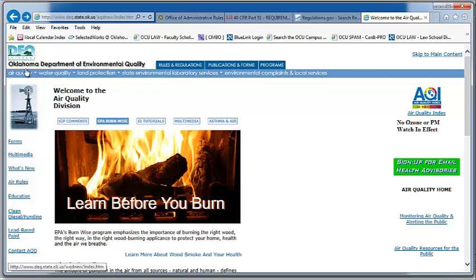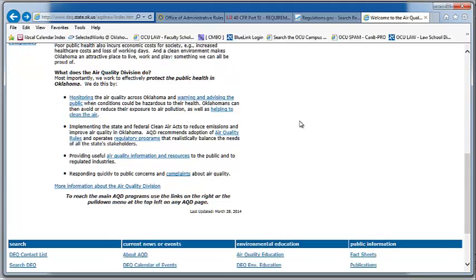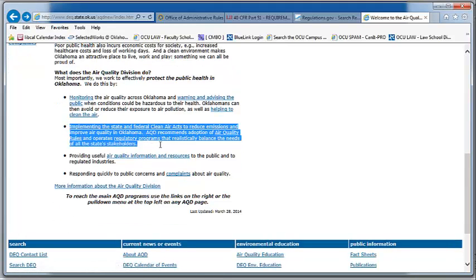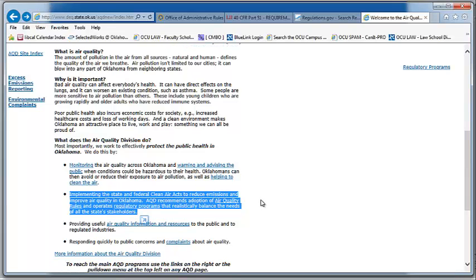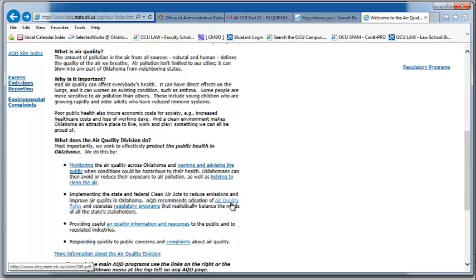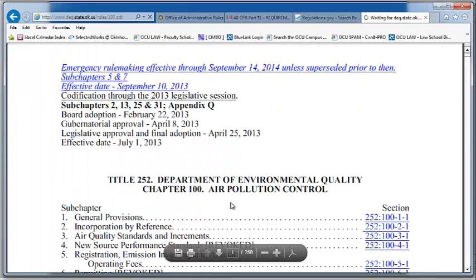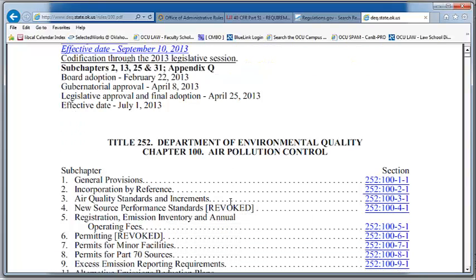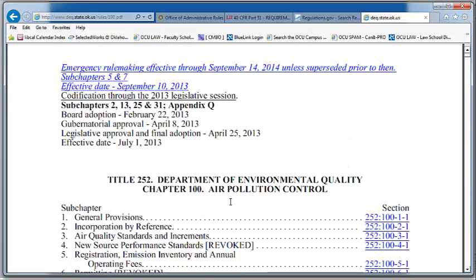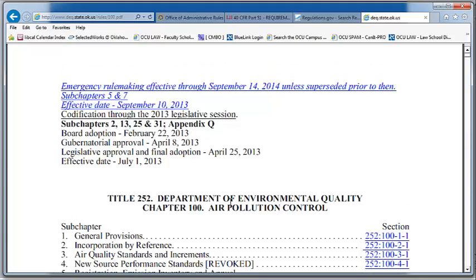This section of the website is devoted to the Air Quality Division. And if we scroll down on the page here, we can see they have available their rules, state rules, implementing the Federal Clean Air Act. And we can pull those up and take a look at them. Now, it's important to remember that even though we're at the DEQ website, we are being linked to rules that appear in the Oklahoma Administrative Code. So it's important that you remember that's where these rules come from.